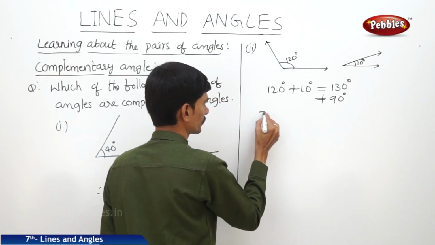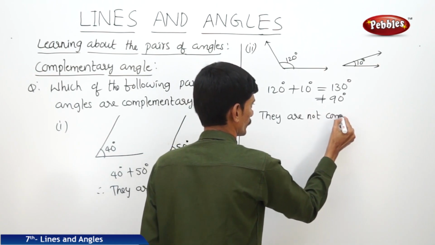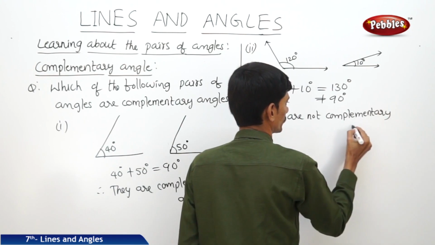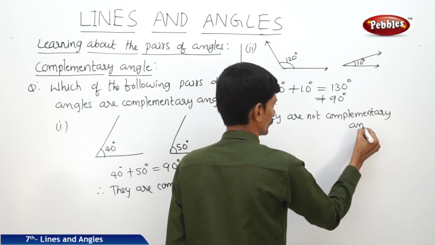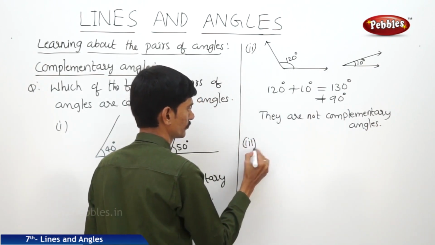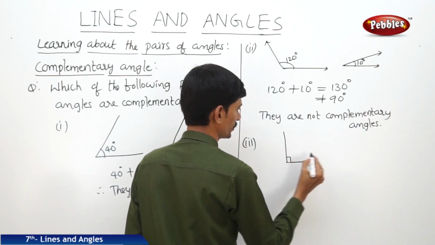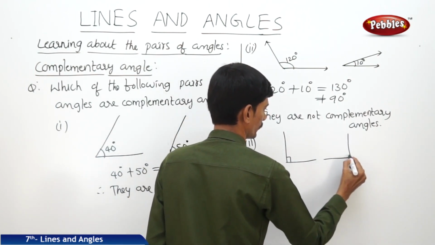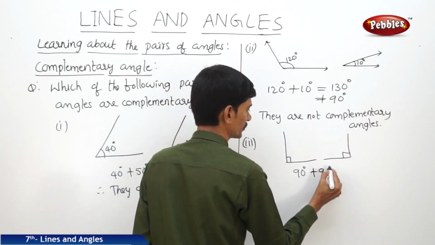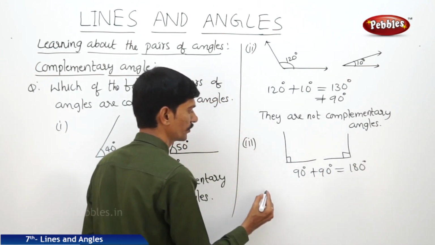So they are not complementary angles. And the third question, 90 degrees plus 90 degrees. So 90 degrees plus 90 degrees equals 180 degrees. So they are not complementary angles.